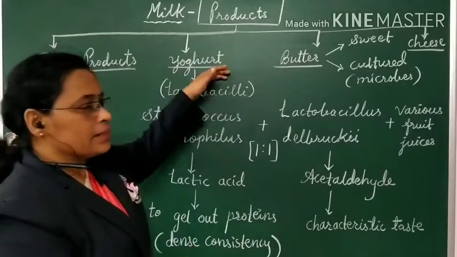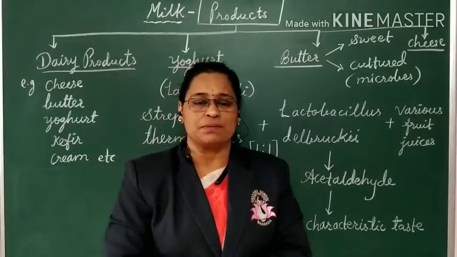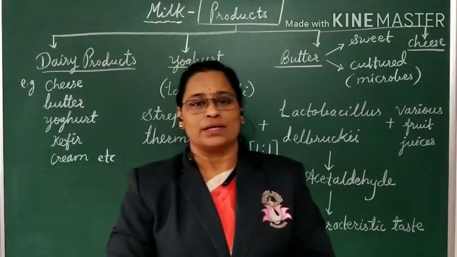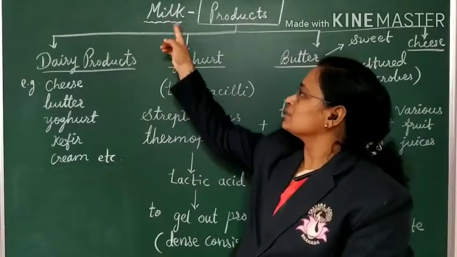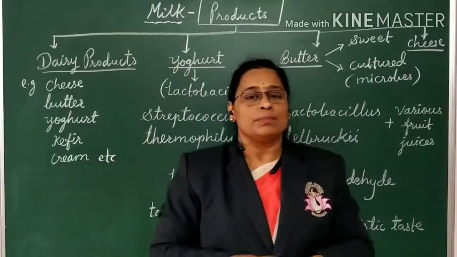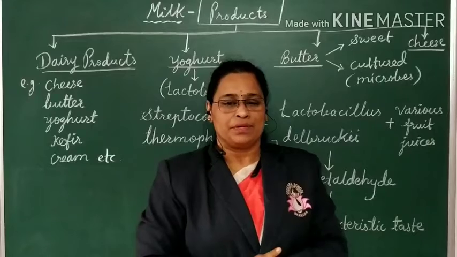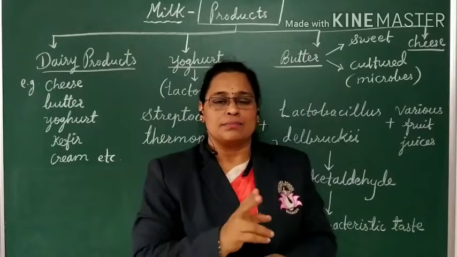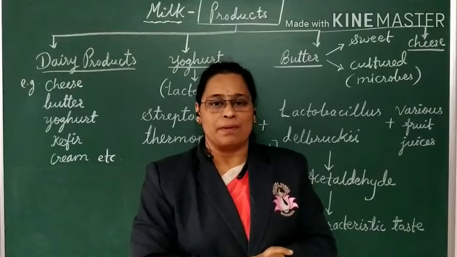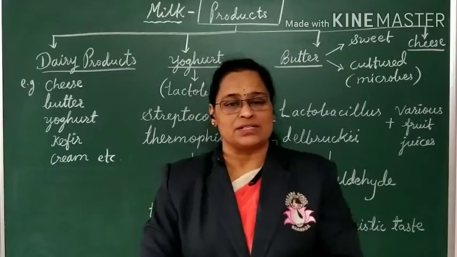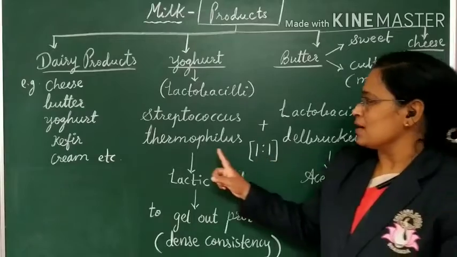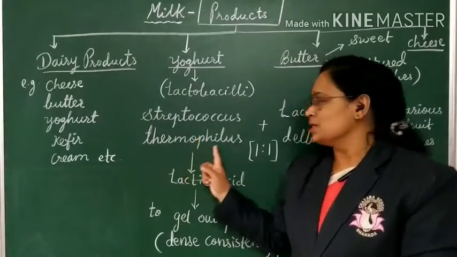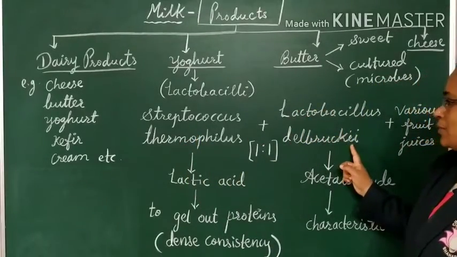So we'll see some dairy products, like yogurt. Yogurt is a milk product which is prepared by adding the inoculant, that is lactobacilli. Bacteria are added so that milk is converted to yogurt. But the process is not very simple. Here we have to add mainly 2 strains of bacteria in 1:1 proportion. They are Streptococcus thermophilus and Lactobacillus delbrueckii.